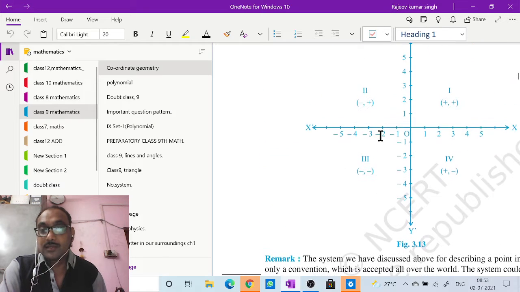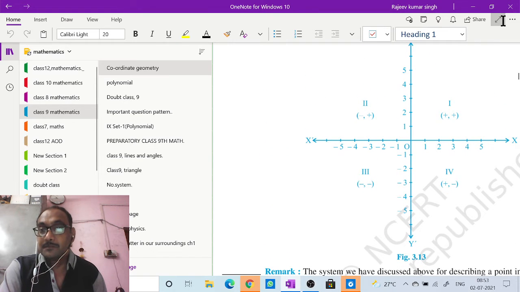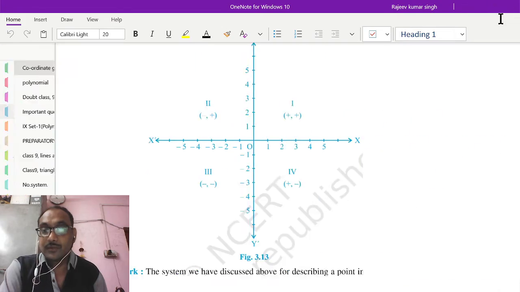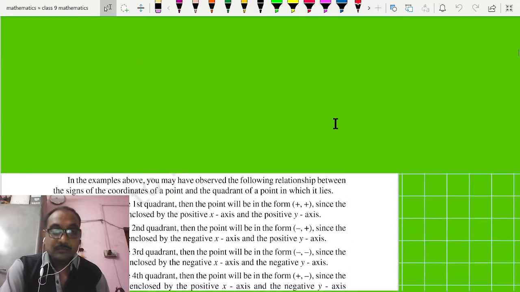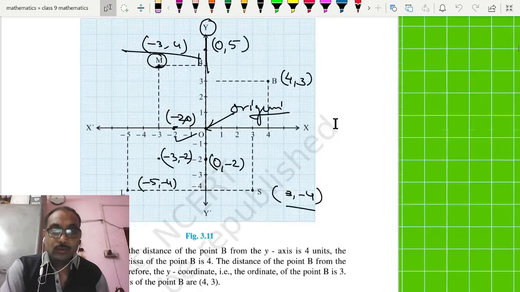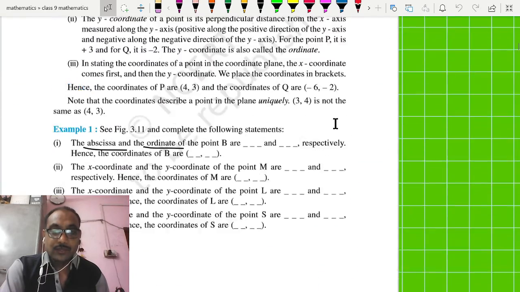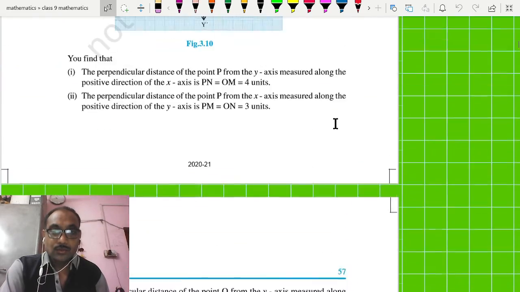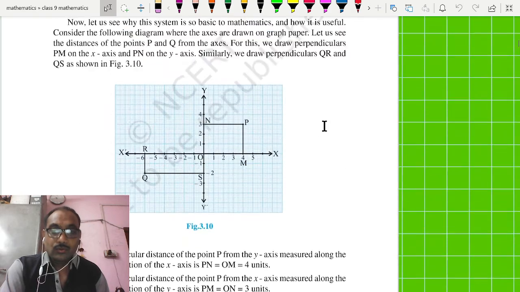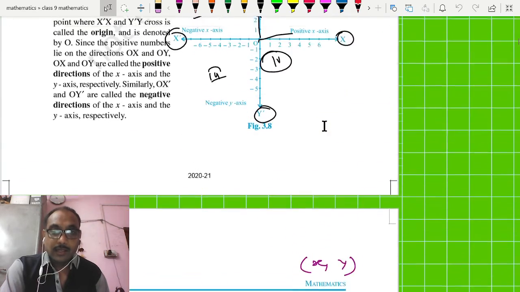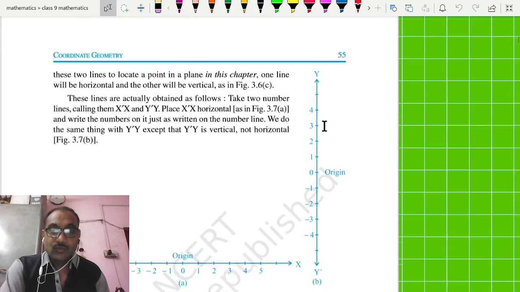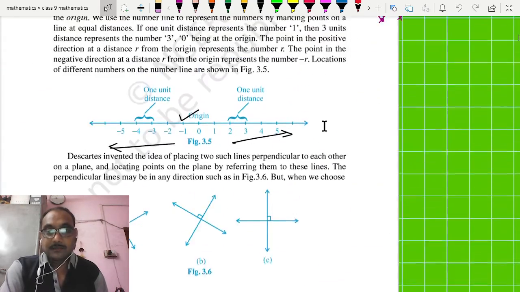Today we are starting coordinate geometry. That is a very important chapter. And to know about coordinate geometry, we first should know who, when, and why this coordinate system has started.